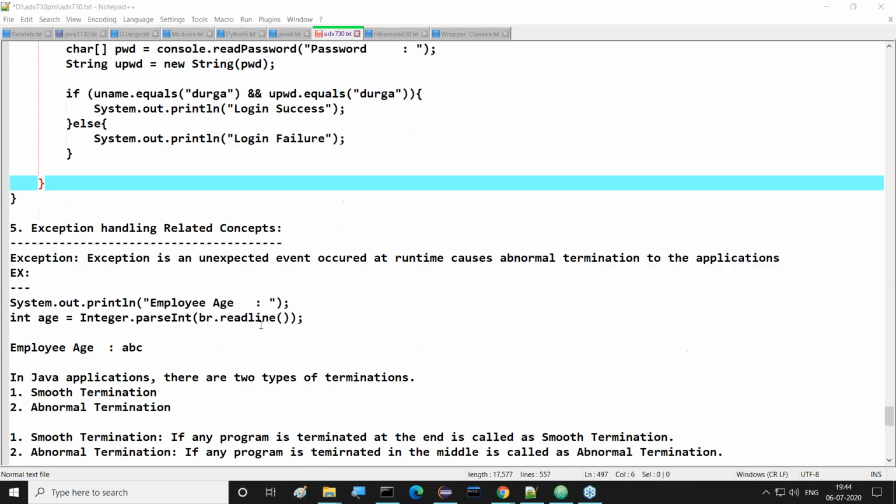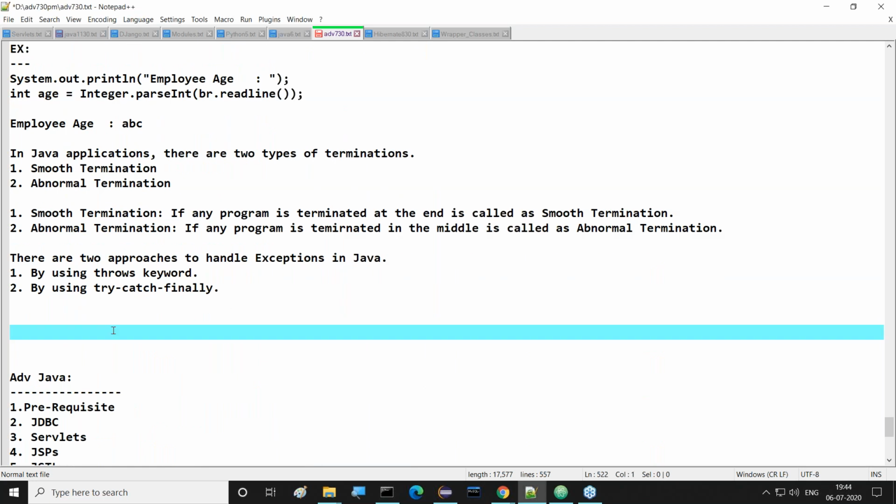And moreover, one more thing I'm telling you guys, my schedule, just listen. My schedule is nearly like this: 7 to 8, 8 to 9, 9 to 10, 10 to 11, 11 to 12, 12 to 1. Then after that, a 2 hour lunch break.